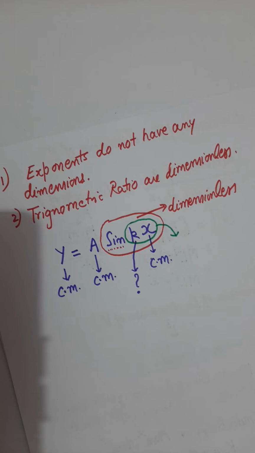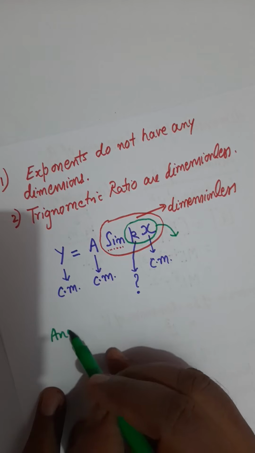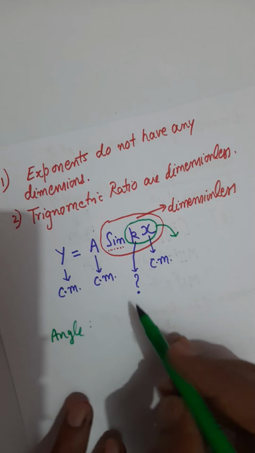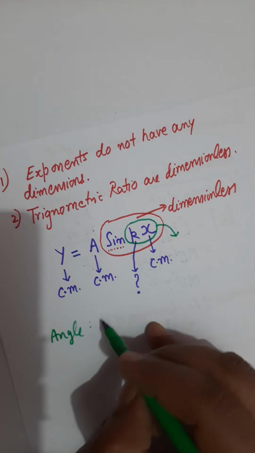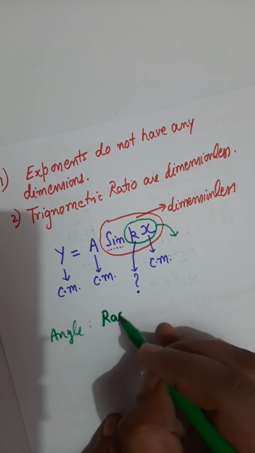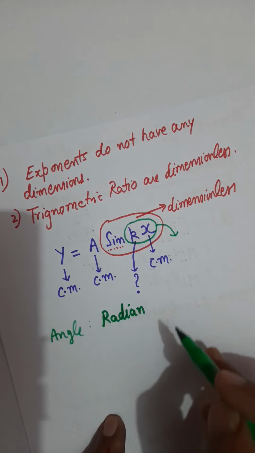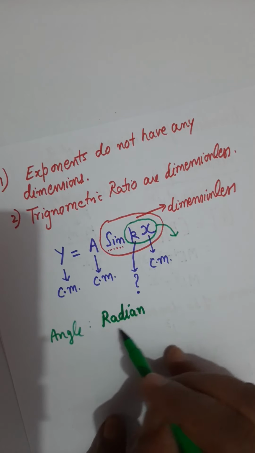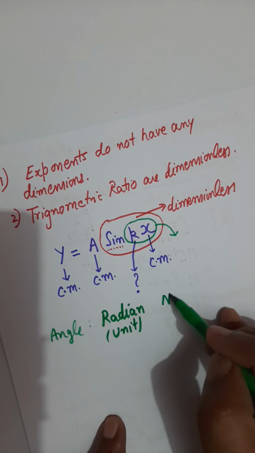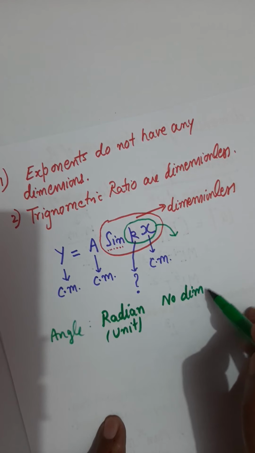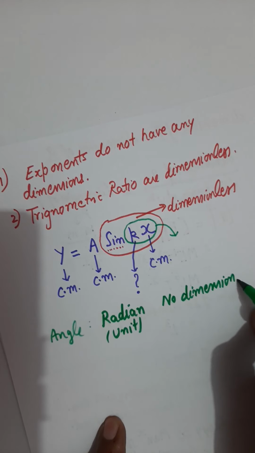Angles are measured in units, and the units for angle are degrees or radians. In physics we measure angle in a unit called radian, but that's a unit. It has no dimension. Remember this, it has no dimension.